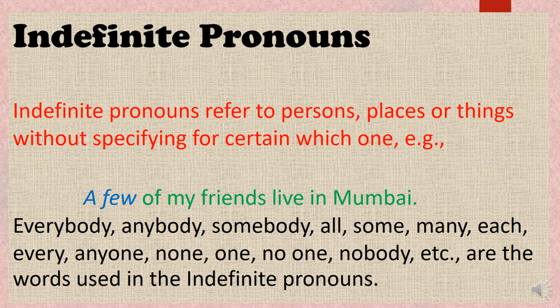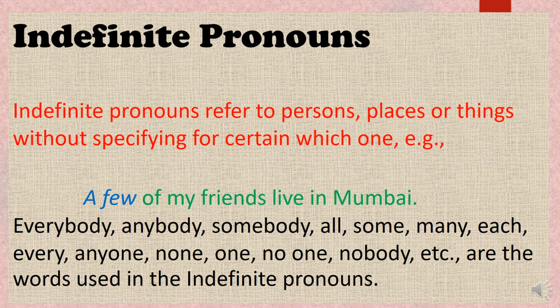The examples you must memorize, the kinds you must memorize. Everybody, where it is not defined whether they are girls or boys or how many. Anybody, somebody, all, some, many, each, every, anyone, none, no one, one another, another is also there, nobody, etc. These are the words used as indefinite pronouns.